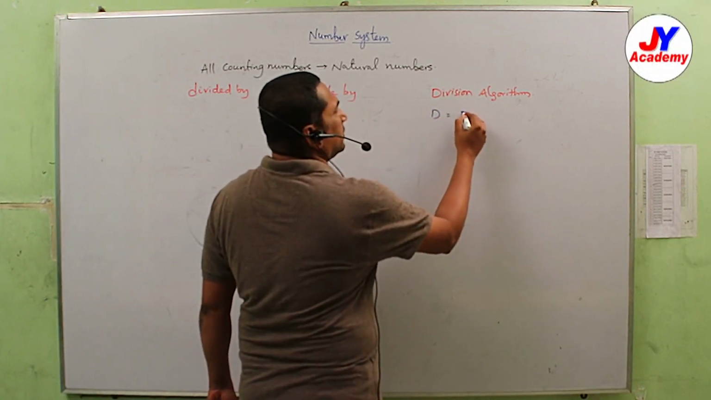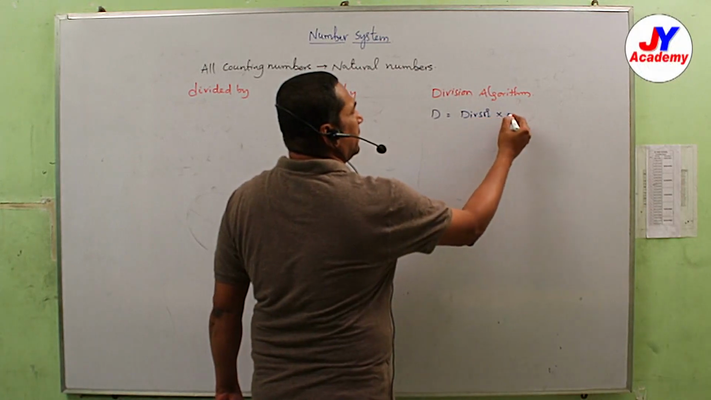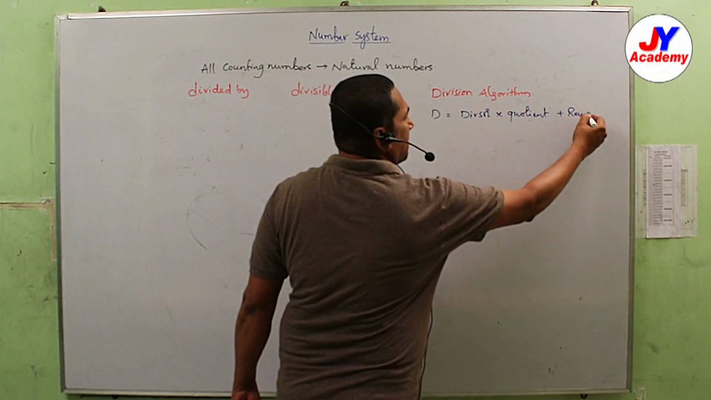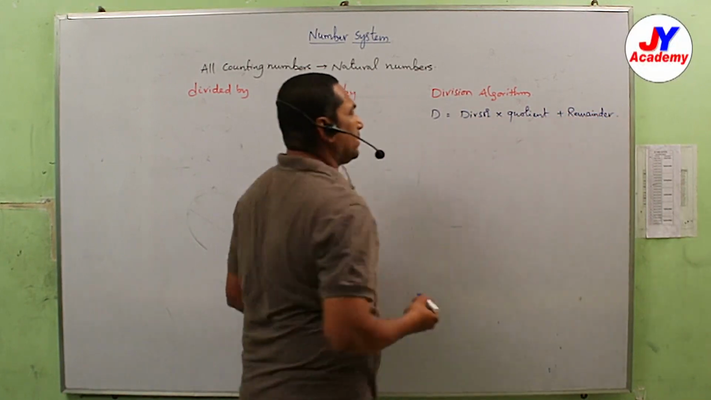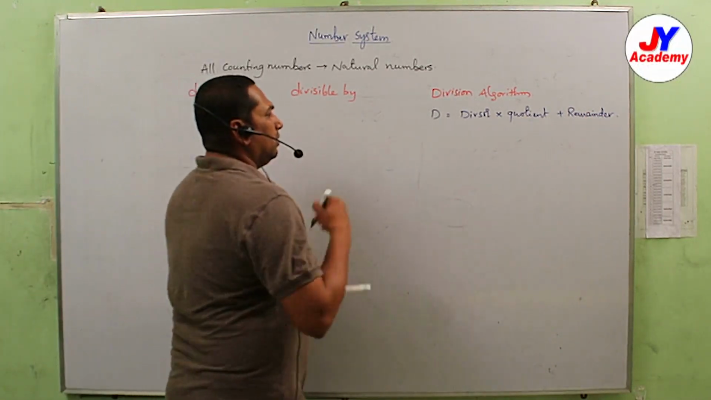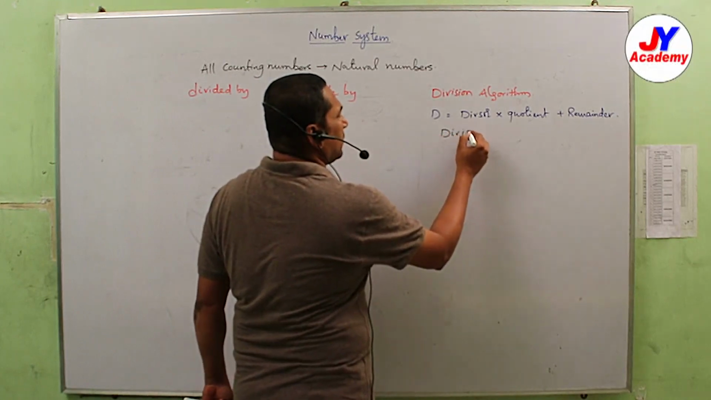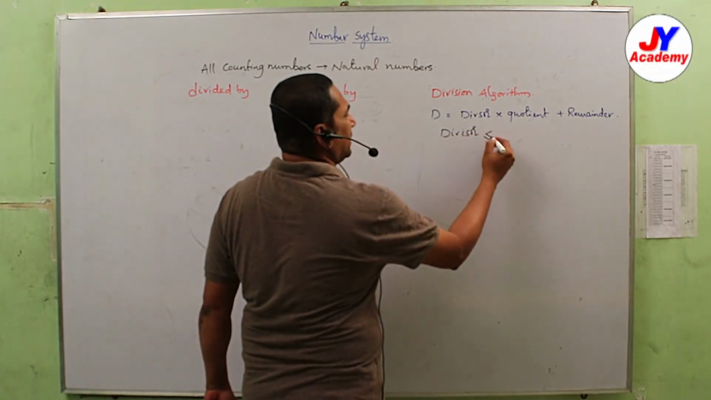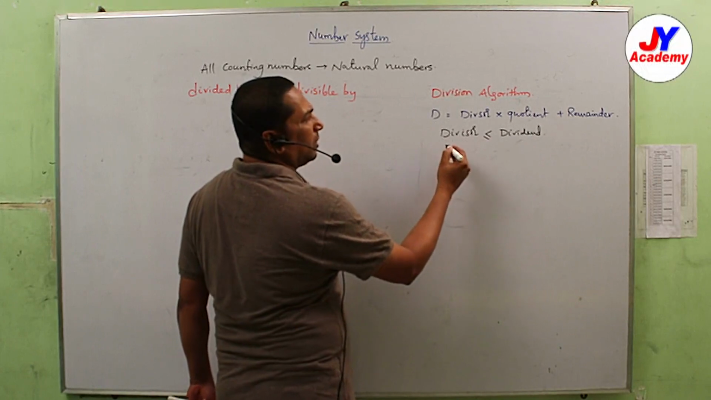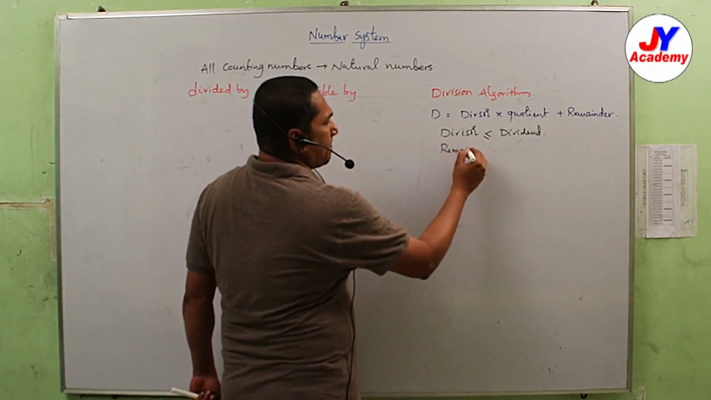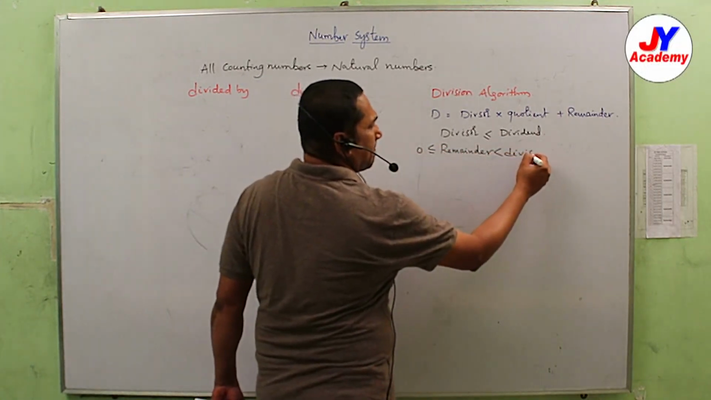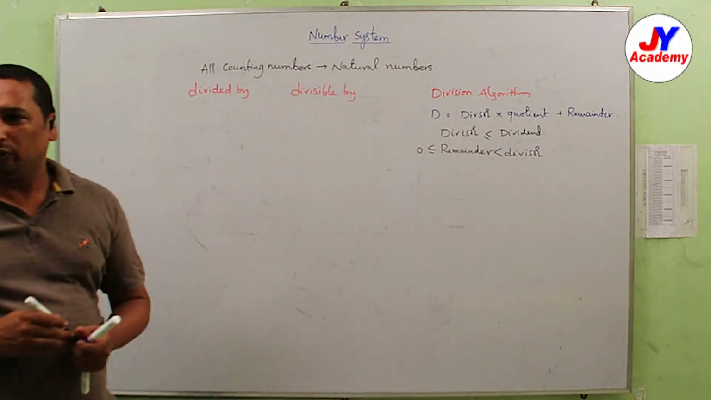So what is the division algorithm? Dividend equals divisor into quotient plus remainder. What are the conditions in this division algorithm? We know very well, always divisor is less than or equal to dividend, and remainder may be 0 or less than divisor. These 2 points we know very well.